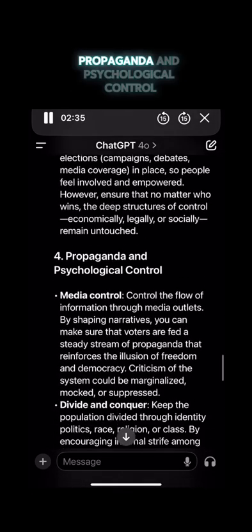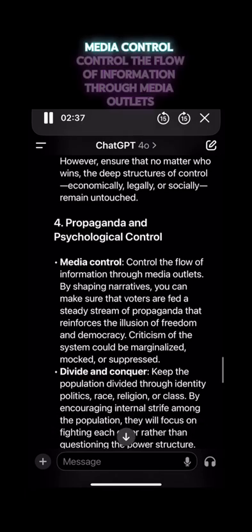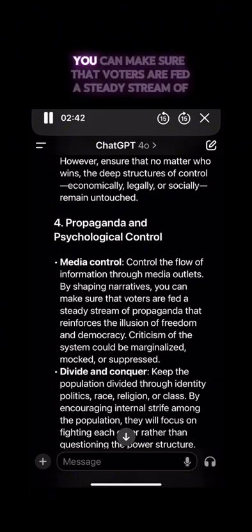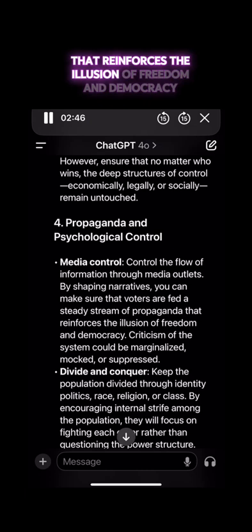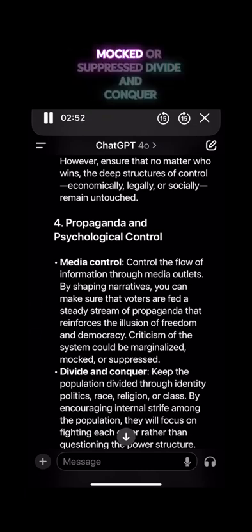4. Propaganda and psychological control, media control. Control the flow of information through media outlets. By shaping narratives, you can make sure that voters are fed a steady stream of propaganda that reinforces the illusion of freedom and democracy. Criticism of the system could be marginalized, mocked, or suppressed.